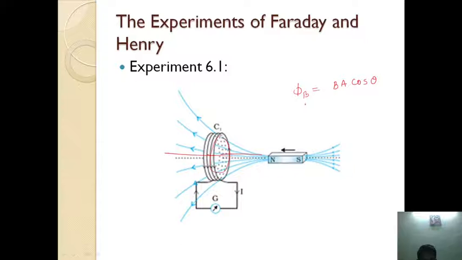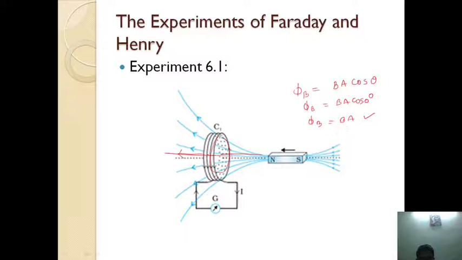Here the flux phi B is equal to BA cos 0. When the coil is perpendicular, the area vector is parallel to the magnetic field. So that is why you get BA, the flux will be maximum. All the magnetic field lines are passing perpendicularly, so the flux will be maximum in this case.